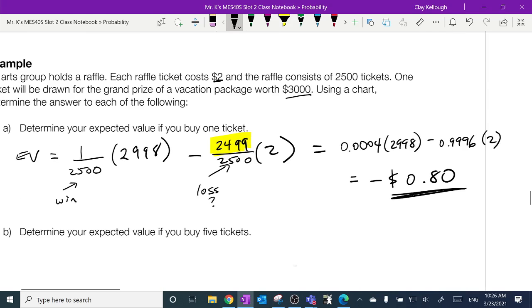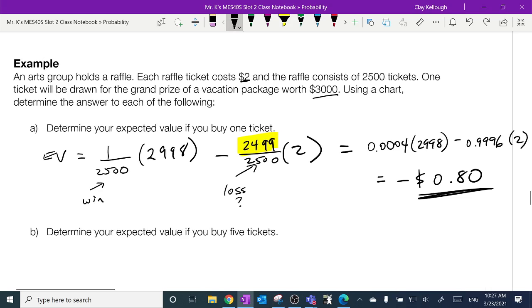I had somebody ask me yesterday, if I'm good at my calculator, do I need to show you these decimals? Can I just run this whole part here through my calculator? And I said, yeah, go right ahead. As long as you show me those numbers and then you show me the answer, I don't really care how you calculated it. Don't just write down an answer, though. Show me the actual formula with the numbers in the right place. That way, if you goofed up the button punch, you'd still get most of the marks. Most of the marks is for the setup. I want to see that you're doing the formula right.